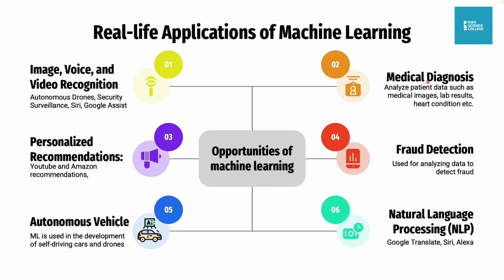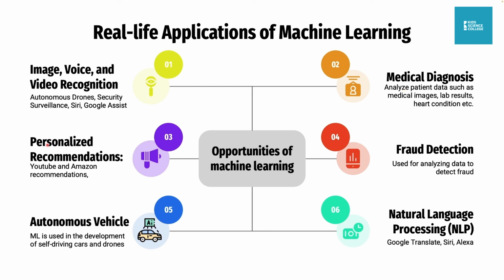Another application is in the medical industry. It's used for medical diagnosis. You can analyze patient data such as medical images, lab results, and heart condition using AI. An example of this is an AI system or a computer that can just look at someone and tell if that person is sick or not, and what kind of sickness it is, without the need of any doctor. That is possible. So you can see that AI will probably replace some doctors.